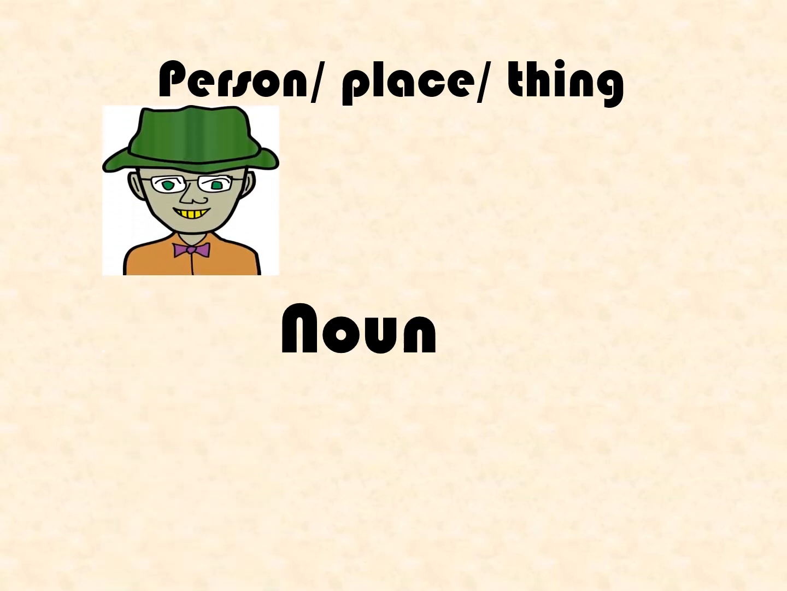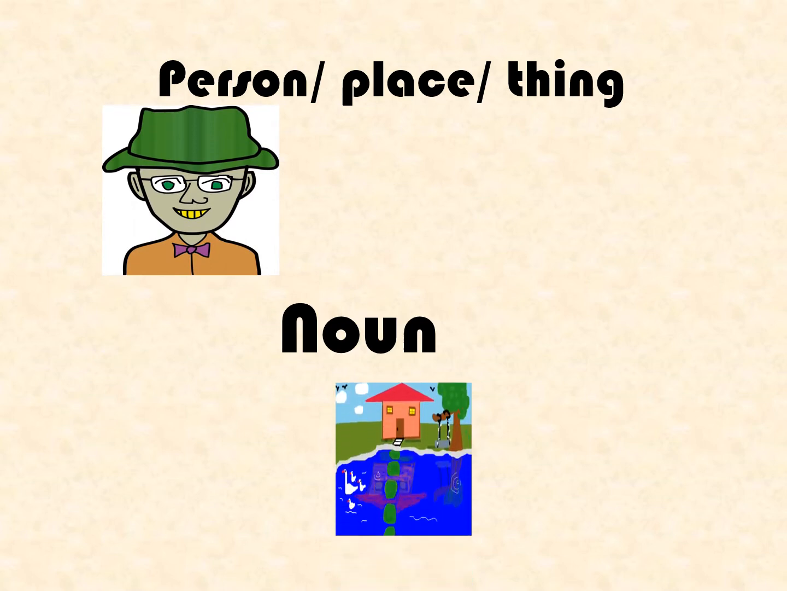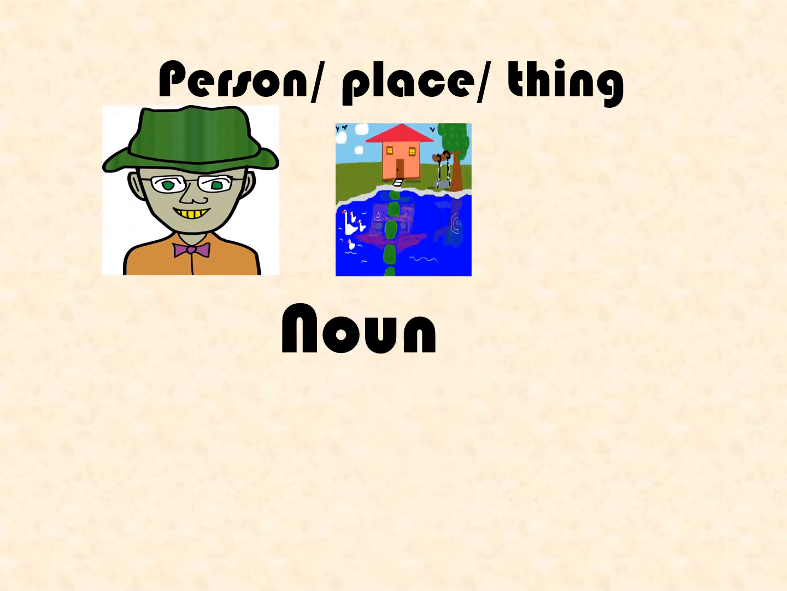Person, Raju. Place, house. Thing, shirt. These are all nouns. So, a noun is a word that names a person, names a place, names a thing. Students, have you understood what is a noun? A noun is a naming word.